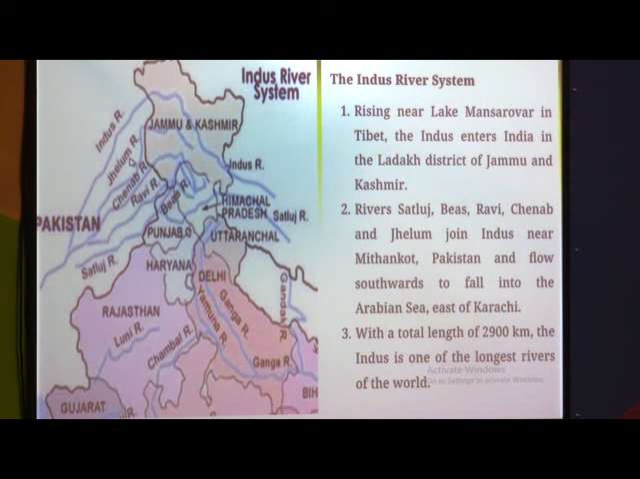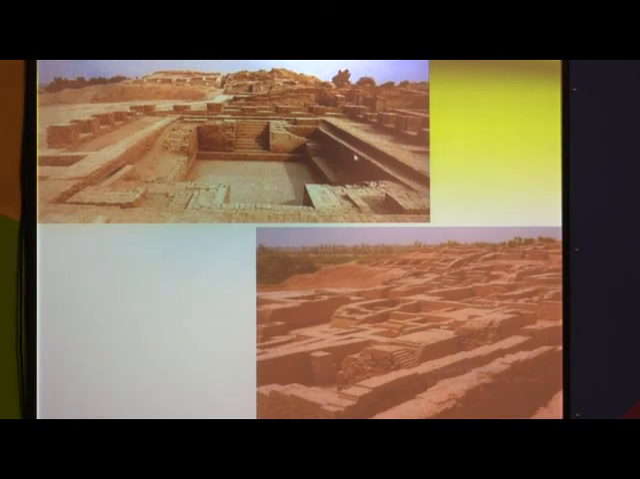Why? Because the Indus River Valley area provides fresh water, and due to that Harappa and Mohenjo-daro flourished in the Indus River Valley area. See here, Satluj, Bias, Ravi, Chenab and Jhelum join the Indus river in the Mithankot area and flow in the south direction and discharge into the Arabian Sea. Total length 2900 km, and it is the longest river in Pakistan. See the Harappa and Mohenjo-daro civilization.